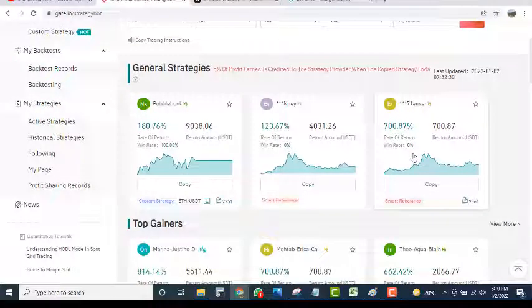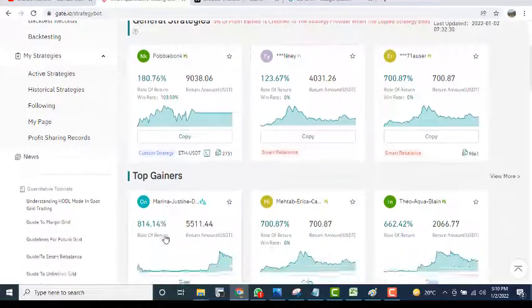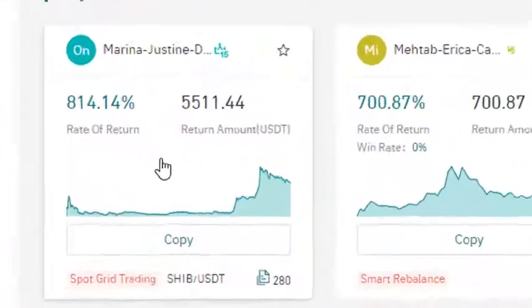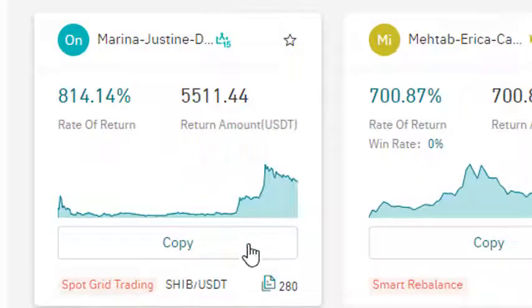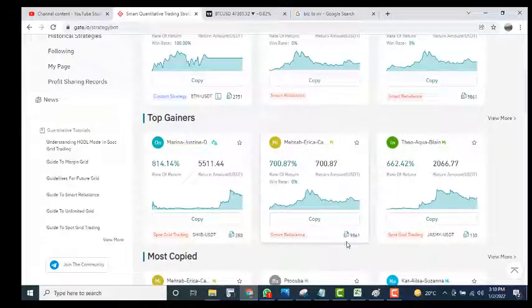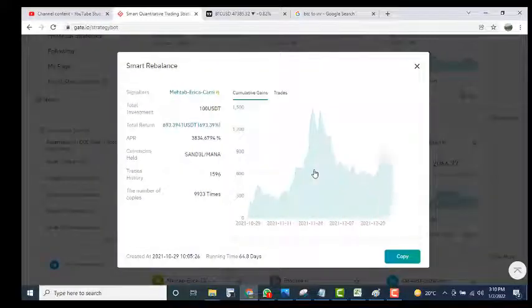If I go here, you can see top gainers. You can find top gainers here. He is currently gaining 814%. This is a huge profit. This strategy is making huge profit, and 280 users have copied this strategy. Or you can see here 981 users have already copied and are making huge profit. So you just have to click over here to see details.